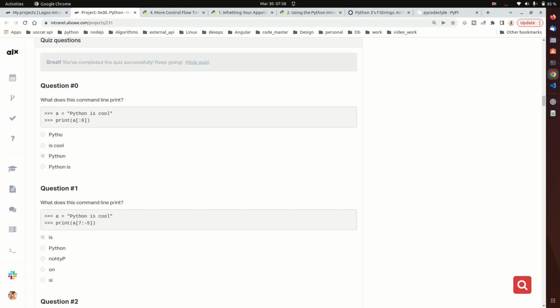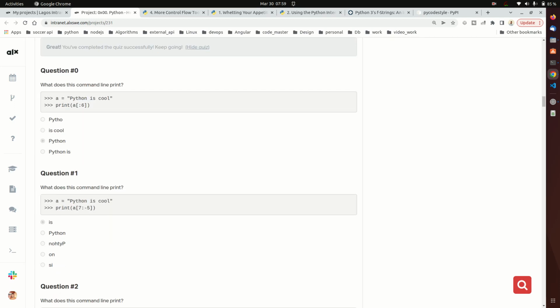Question 0 says, what does this command line print? You can see this is a variable a, and we're assigning a value to the string and want to slice it. So this is called slicing. You should know this if you've read the documentation. So we are slicing out the 6 from behind, and we should be left with this, which is what Python.